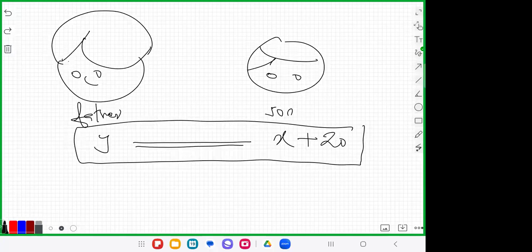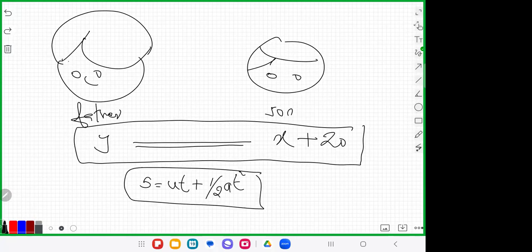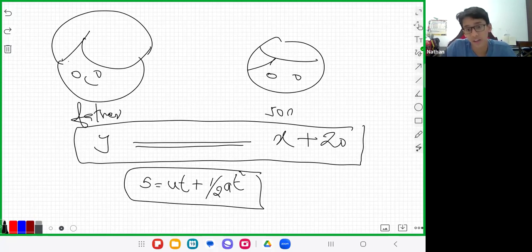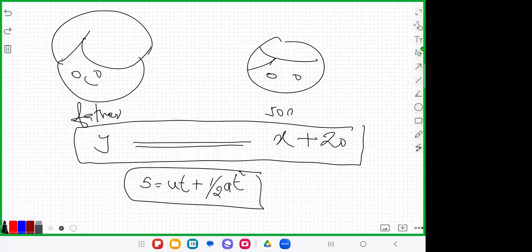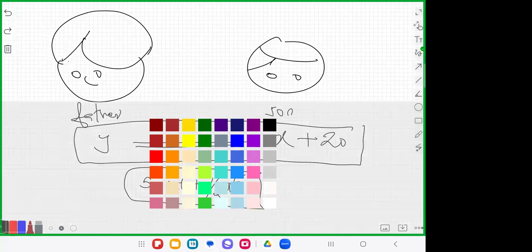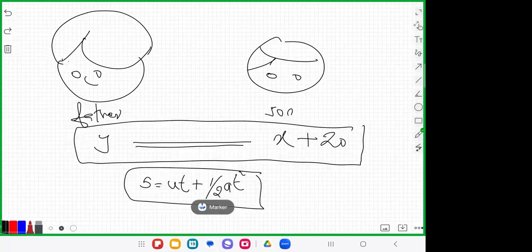So to express this type of mathematical statement, take s is equal to ut plus half at square. What is u? What is a? u is the initial velocity, t is time, a is acceleration, and s is the distance. Now you can give any value for u, any value for t, any value for a, but these are all variables. So this is the purpose.